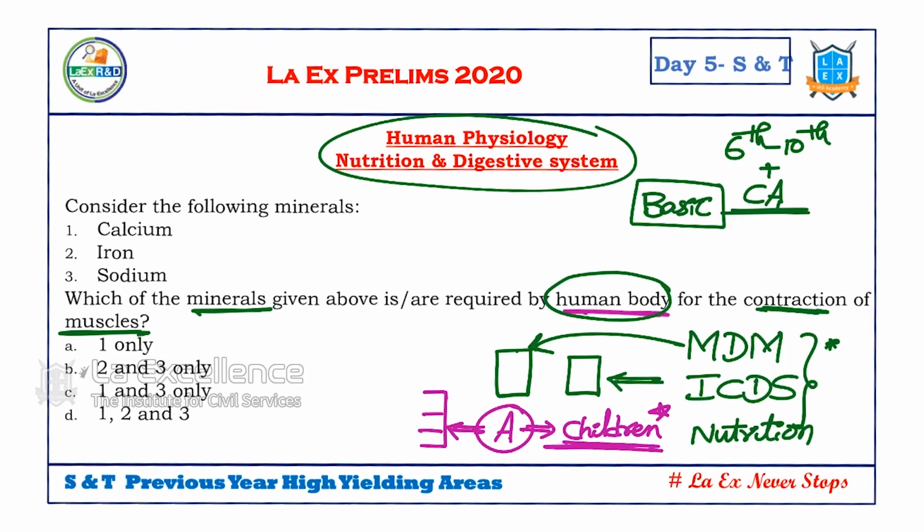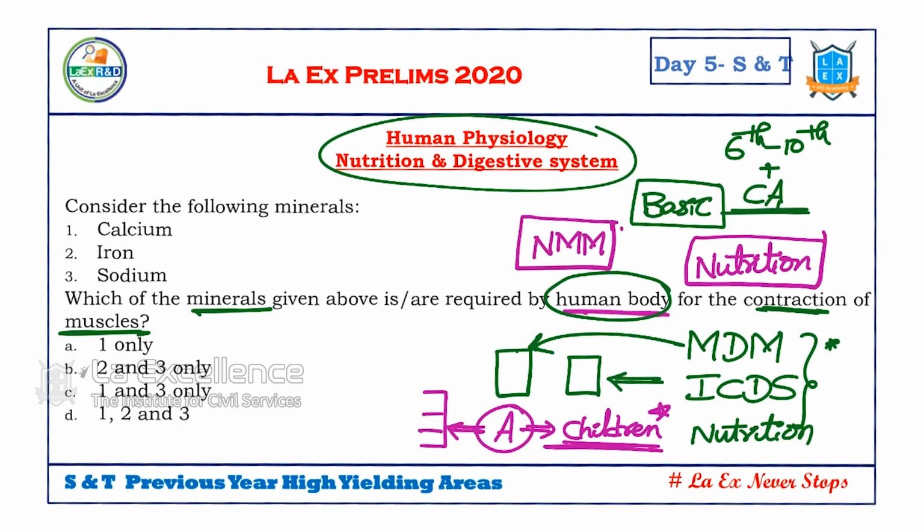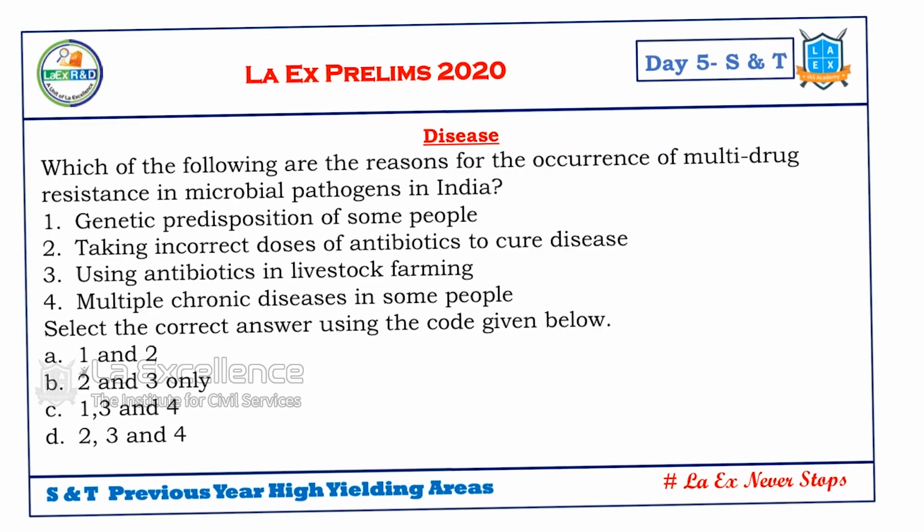So we should focus on nutrition related issues, because under the National Nutrition Mission, launched by Niti Aayog, though it completed 2 full years and we are in the third year, we have achieved very little. If that is in news, they will ask which of the following is part of this nutrition, that nutrition, like that. So we should focus on basic physiology issues like this.